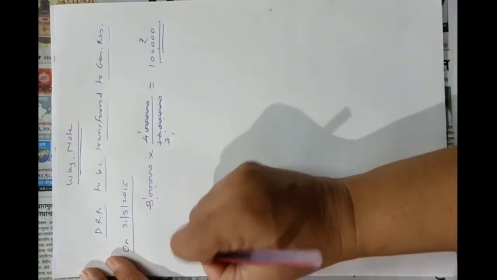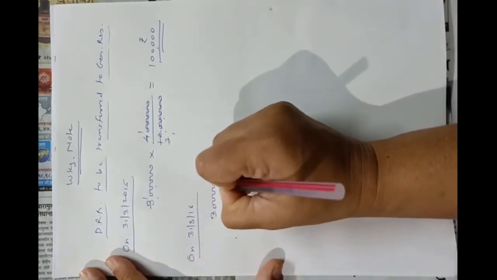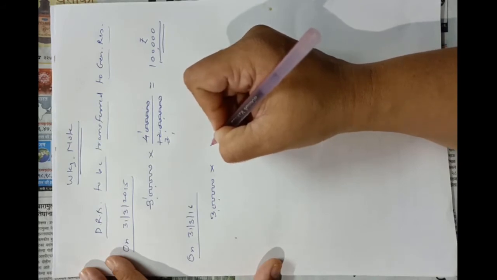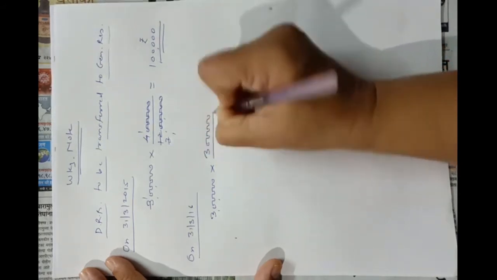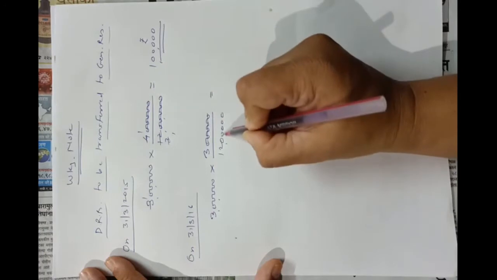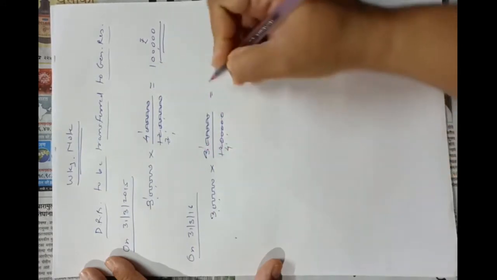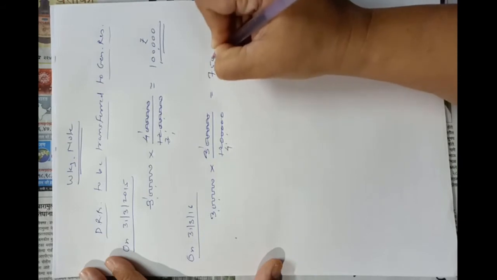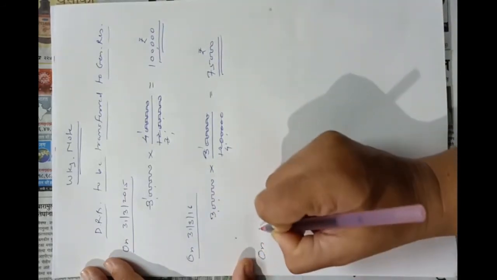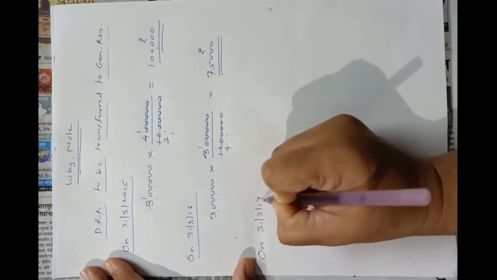Okay, now on 31st March 2016, again 3 lakhs into the amount of debentures redeemable. 3,000 debentures are redeemable, so the amount will be 3 lakhs out of 12 lakhs, is equal to, again, the amount will be rupees 75,000. 75,000 rupees will be transferred to general reserve on 31st March 2016.